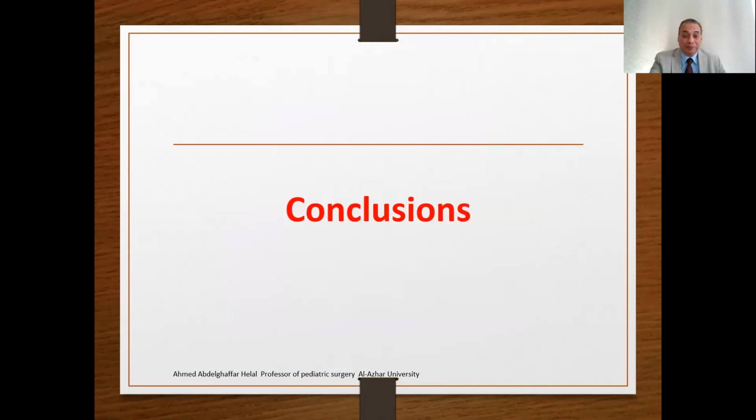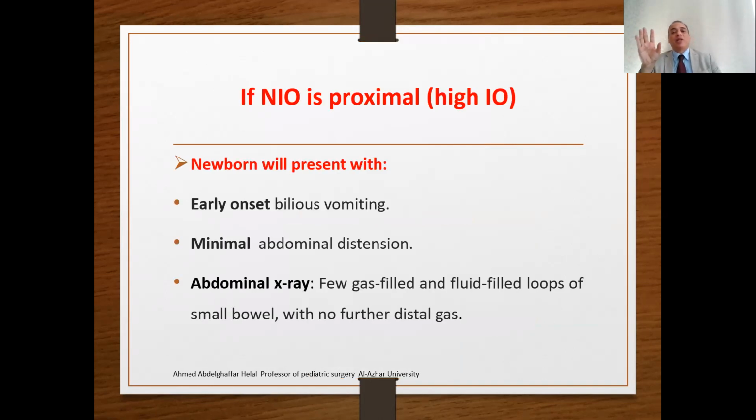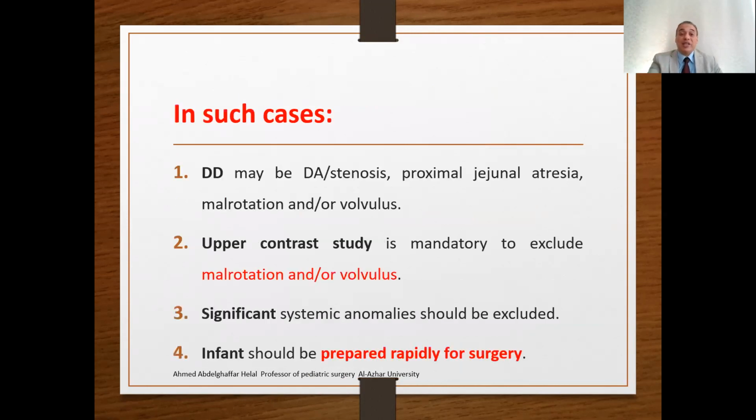So in conclusion, we can classify neonatal obstruction into high or proximal obstruction. In such cases, there will be early onset bilious vomiting, minimal abdominal distension, and the abdominal X-ray will show few gas-filled and fluid-filled loops of the small bowel with no further distal gas. The differential diagnosis in the upper part will be duodenal atresia, stenosis, and proximal jejunal atresia. However, malrotation and volvulus still represent an important part.